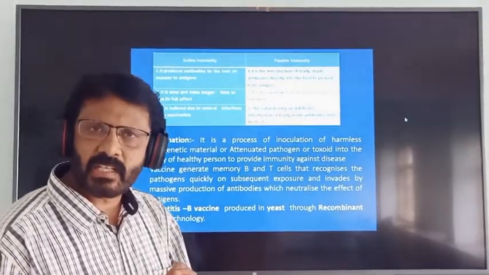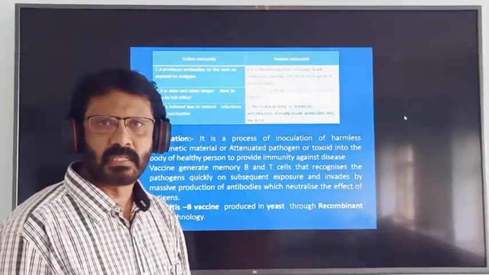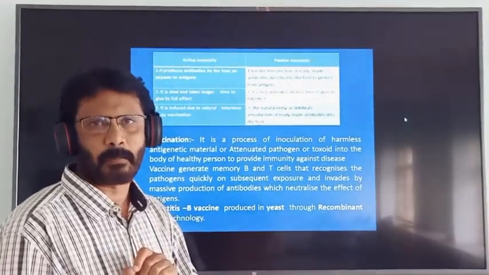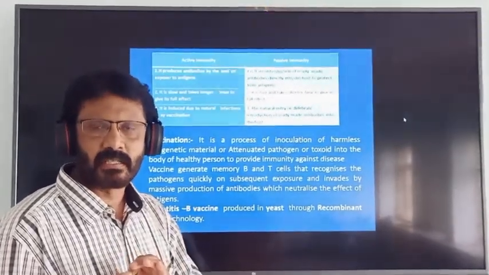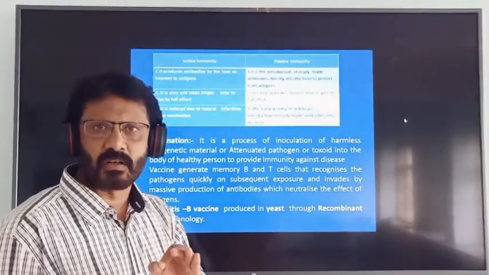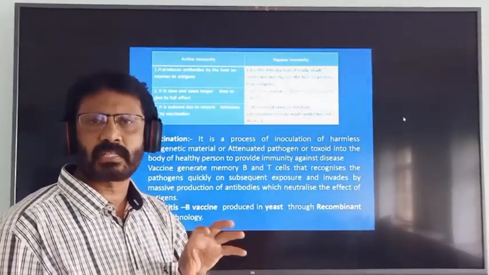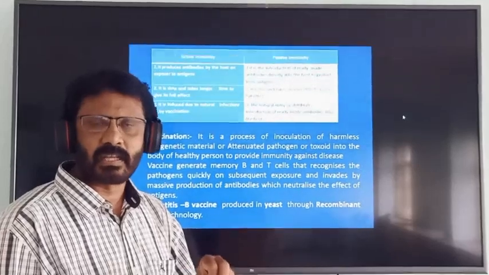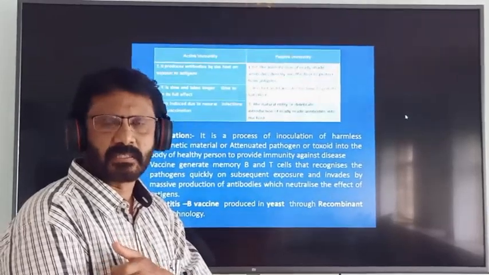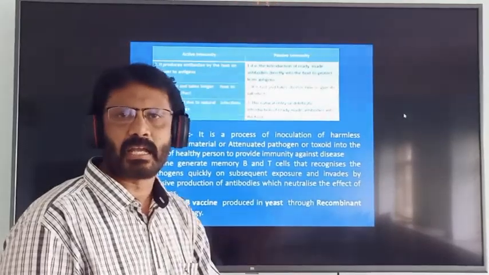Attenuated pathogen means inactive pathogen. Harmless antigen means heat-killed pathogen. What are toxoids? Toxoids are a dilute solution of the toxic substance of a pathogen. Dilute toxic substance of a pathogen is called toxoid, which is introduced into the body of the healthy person and stimulates the production of antibodies against the antigen.